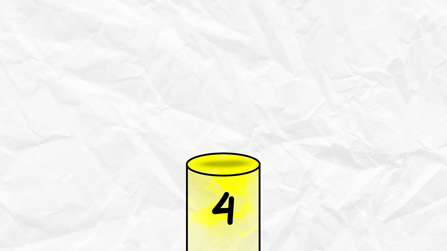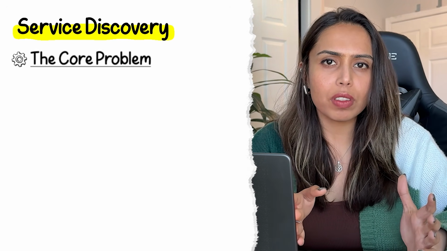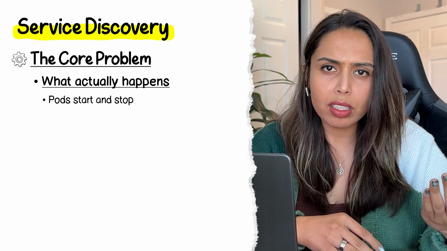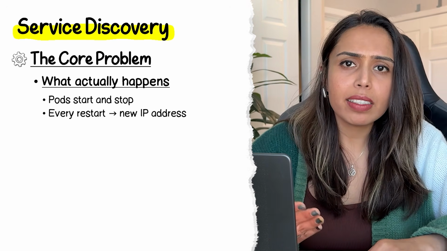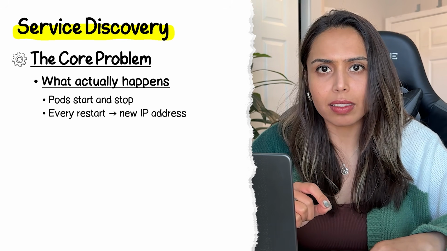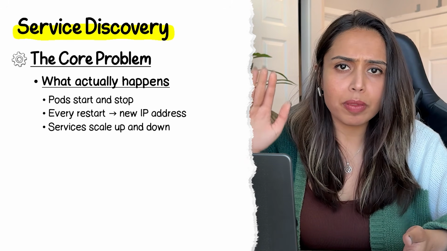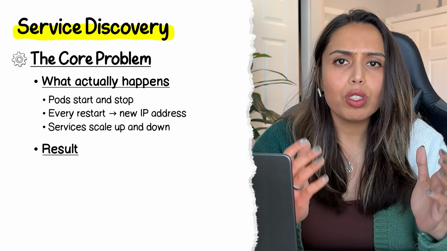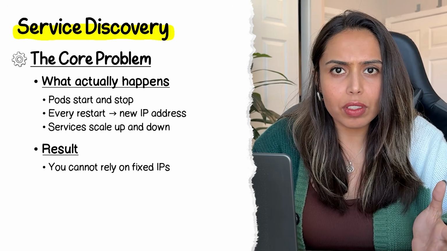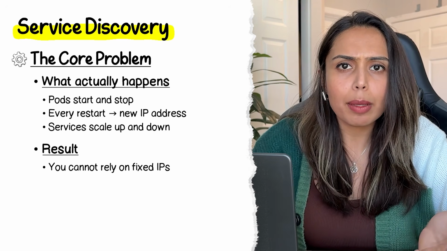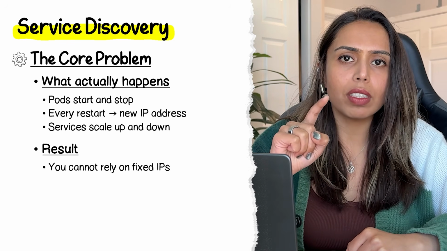Now, our fourth system design pillar is service discovery. This comes under the pillar of loose coupling and dynamic routing. You have 20 microservices running in your application. Pod starts, pod stops, IP addresses change every time a pod restarts. And similarly, services scale up, scale down based on the request. How does one service connect to another service, or basically talk to another service, when the IP constantly changes? This is where service discovery comes in.